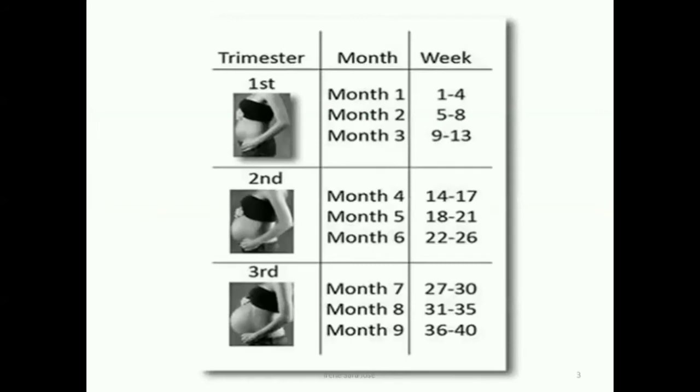The gestational age is divided into 3 trimesters of 3 months each. When we say in weeks, first trimester is 1 to 13 weeks, second trimester is 14 to 26 weeks, and third trimester is 27 to 40 weeks.